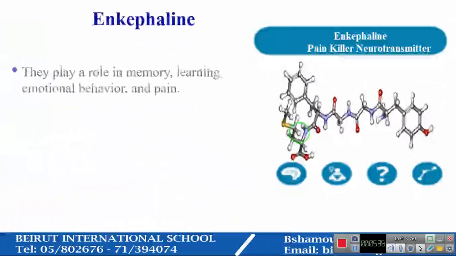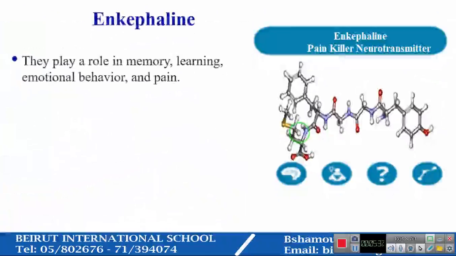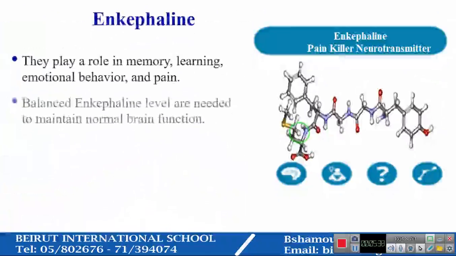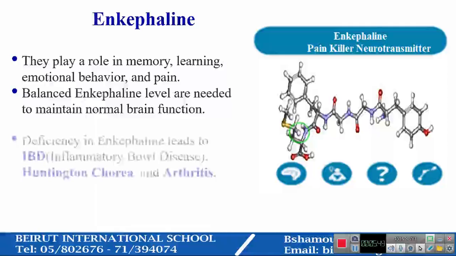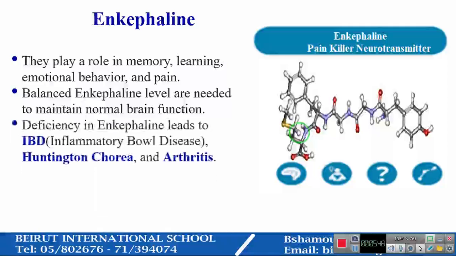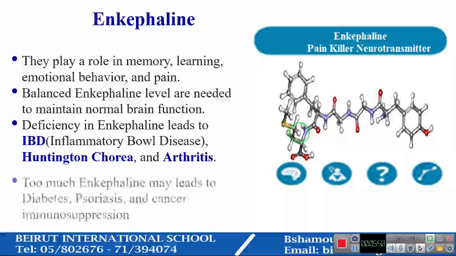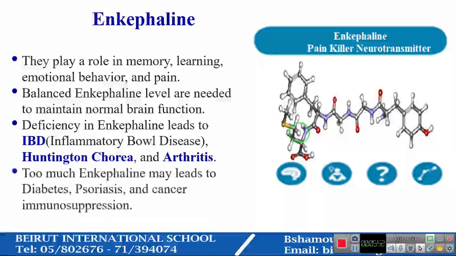Enkephalin. They play a role in memory, learning, emotional behavior, and pain. Balanced enkephalin levels are needed to maintain normal brain function. Deficiency in enkephalin leads to IBD, Huntington's chorea, and arthritis. However, too much enkephalin may lead to diabetes, psoriasis, and cancer immunosuppression.